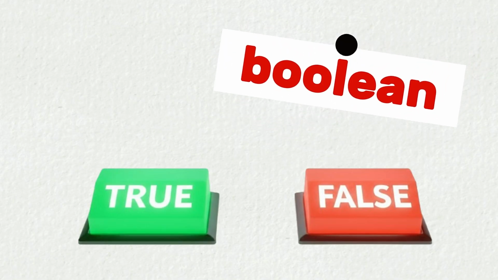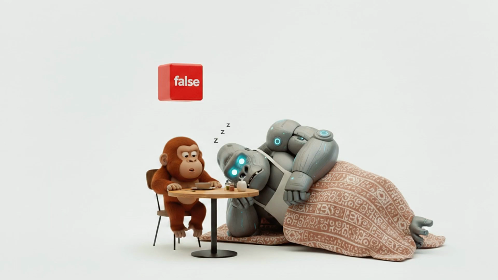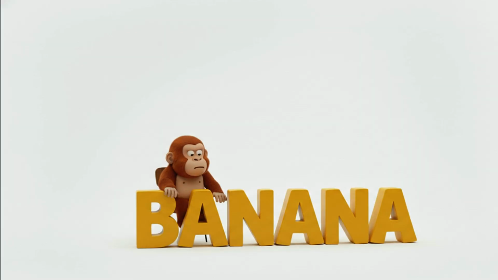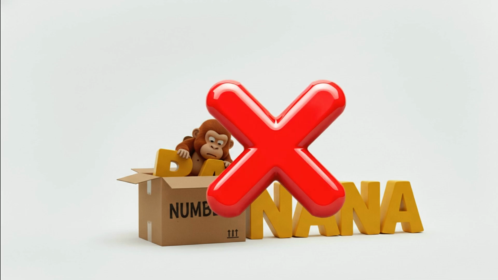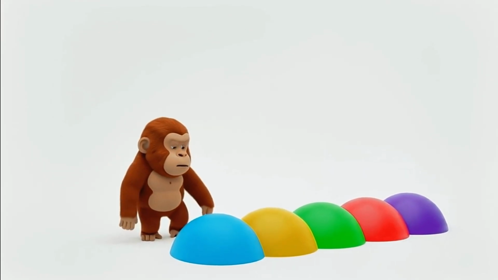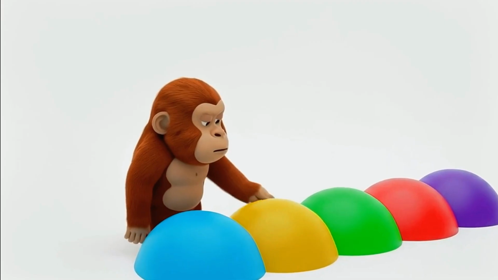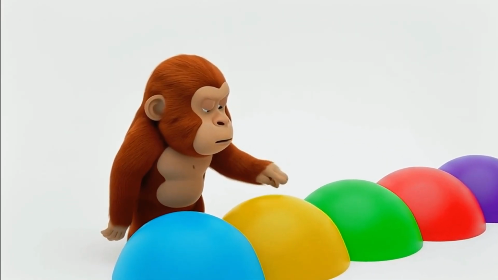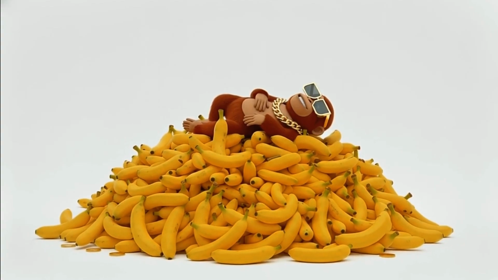True or false. The monkey is hungry. If it's true, the gorilla cooks. If it's false, the gorilla goes to sleep. But be careful. The big gorilla is literal. If you create a box meant for numbers and try to stuff a huge text inside it, you'll get an error. Logic is organization. A disorganized monkey loses its bananas. An organized monkey creates variables, stores values, and uses them when needed. Without boxes, there is no memory. Without memory, there is no story. Now imagine the monkey got rich.